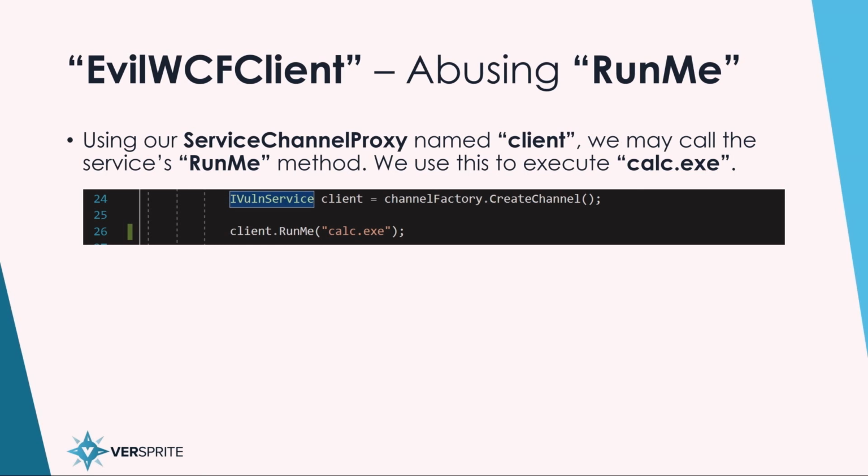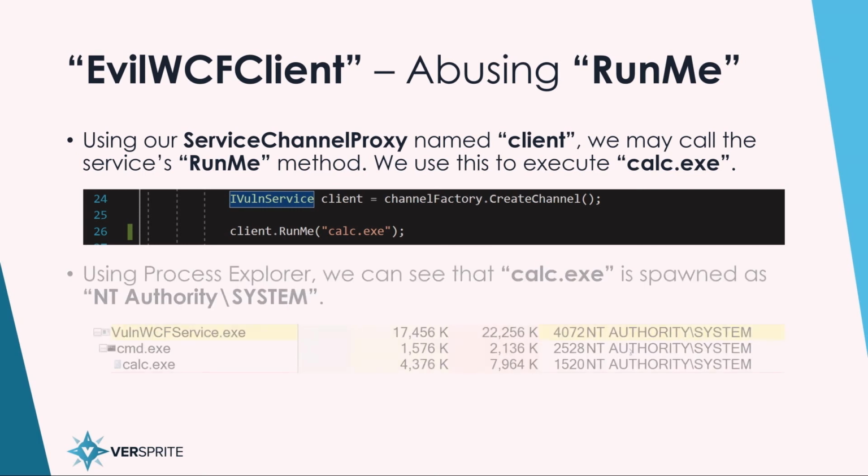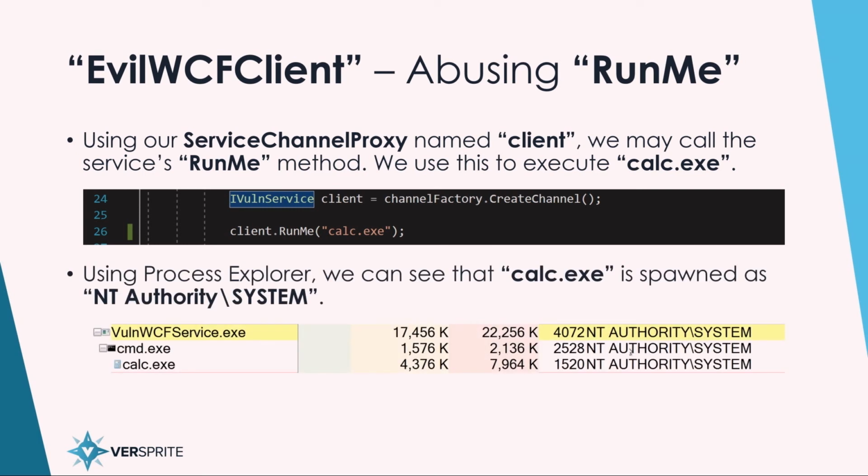So here, we simply call channelFactory.CreateChannel, and it returns client, which is our service channel proxy. Then we call client.RunMe plus a string that gets appended to command.exe. As a result, we look at VulnWCFService, and it has subprocesses of CMD and calc.exe, both of which are running as NT AUTHORITY\SYSTEM.